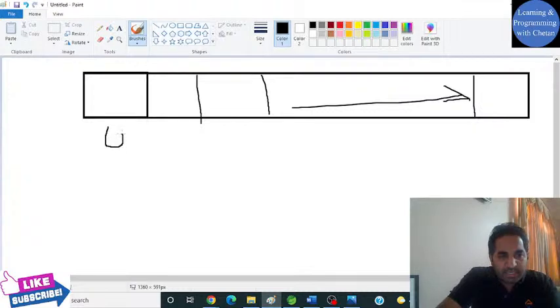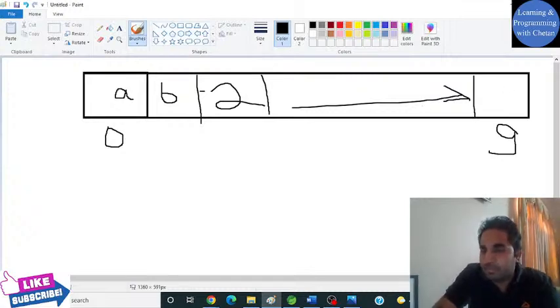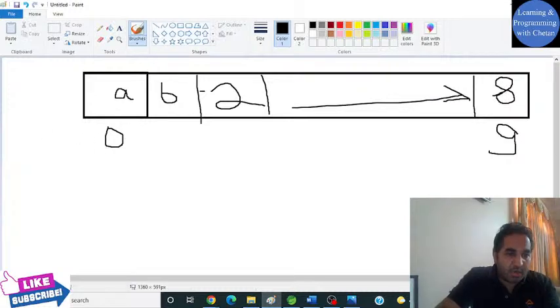So it is starting with index 0 till index 9. I'm considering that we are having only 5 to 6 elements or maximum 10 elements inside our custom collection. So this is my first element, and we have multiple elements inside our collection object. Hope this is clear till this point, and my object reference variable is pointing to this particular object in my heap memory.